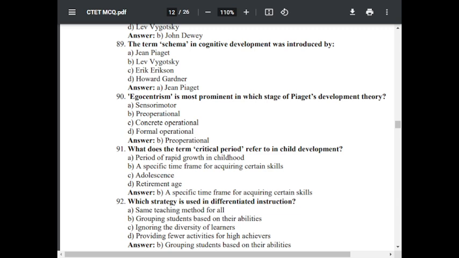Question number 92. Which strategy is used in differentiated instruction? Option A, same teaching method for all. Option B, grouping students based on their abilities. Option C, ignoring the diversity of learners. Option D, providing fewer activities for high achievers. The correct answer is B, grouping students based on their abilities.